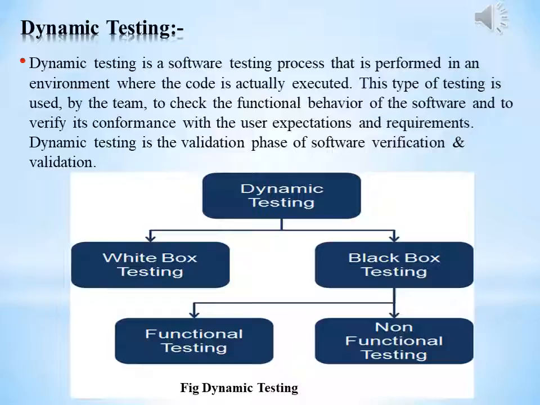Dynamic testing is broadly classified into two types, white box testing and black box testing. White box testing looks at the internal workings of the code. For this type of testing, the tester should know the code development, review, and be able to interpret the code.